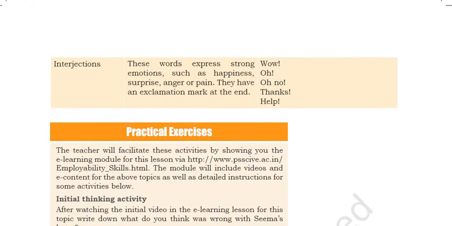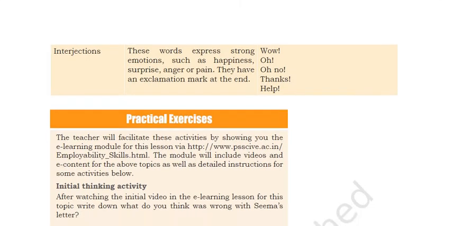Now interjection. These words express strong emotions such as happiness, surprise, anger or pain. They have an exclamation mark at the end. Wow, oh, thanks, help. The exclamation mark comes with these. So all these words are interjections. An interjection expresses strong emotions like happiness, anger, surprise, right?